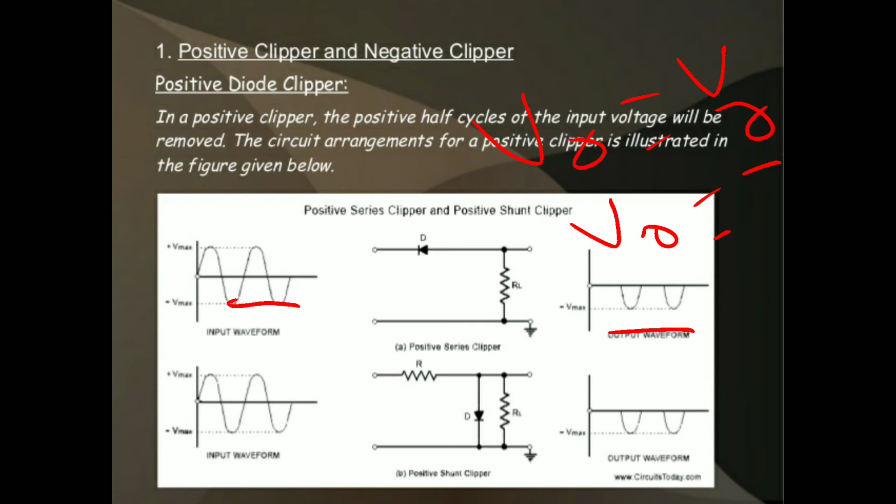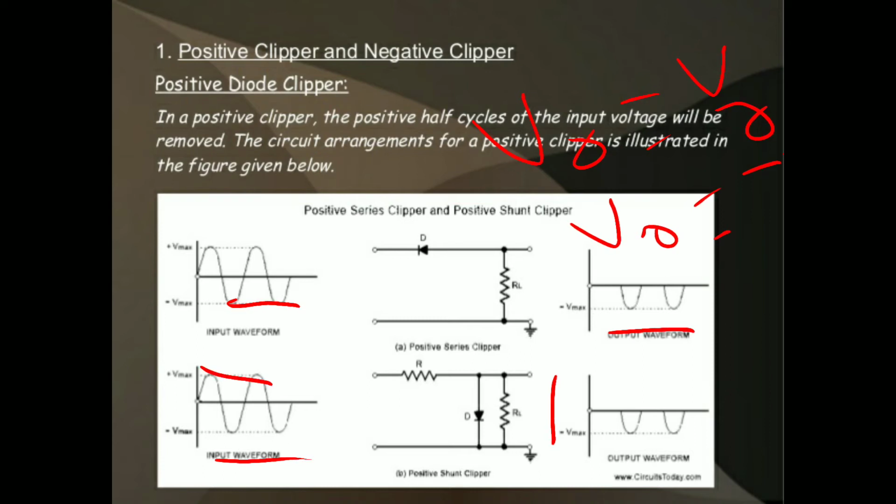Now let us see another topic, that is the positive shunt clipper. This is the positive shunt clipper circuit diagram. That means the diode is connected in shunt to the load resistor. So let us consider one input cycle. This is a full input cycle. Let us see the operation.